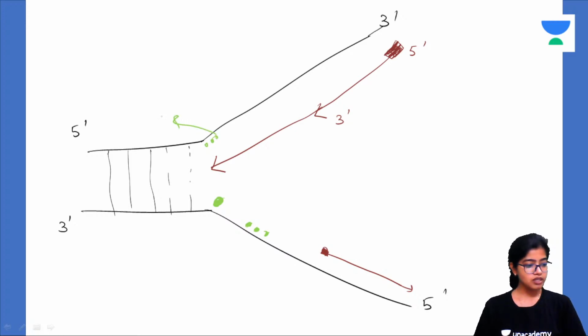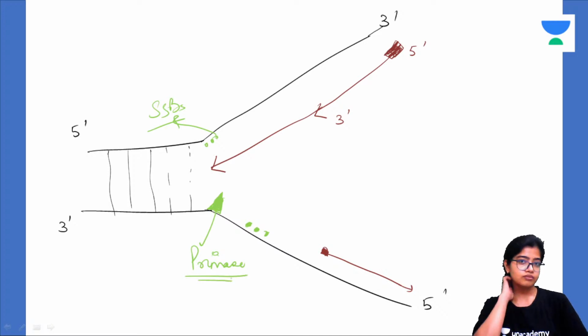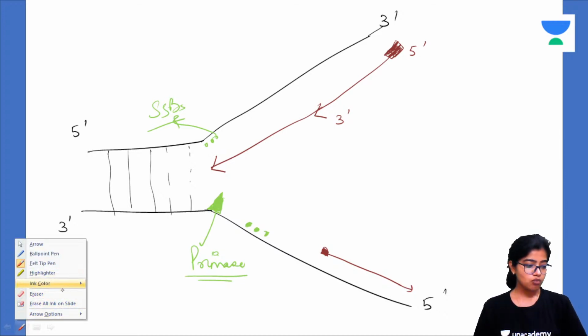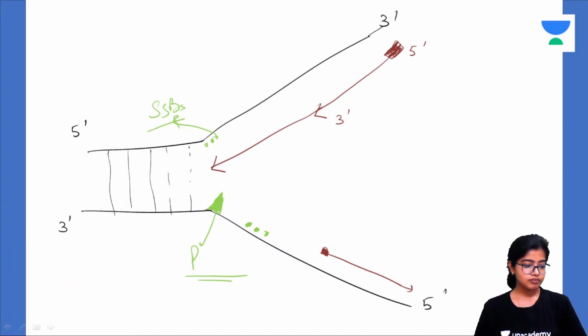What are SSBs? Come on, tell me guys, what are SSBs? And here, there is a complex, the primosome complex. Sorry, not the primase. The primosome complex.